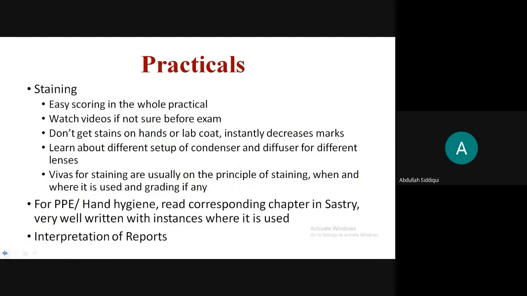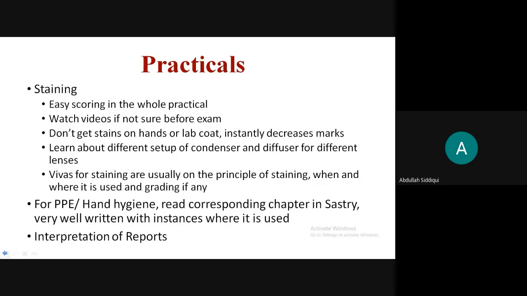Next slide, please. Coming to practicals. Practicals in micro are very easy to score. So for staining, you have 30 marks. 15 marks is either for Zn staining or gram staining, and 15 marks is for your peripheral smear or stool staining. This is the easiest place where you can score marks in practicals.